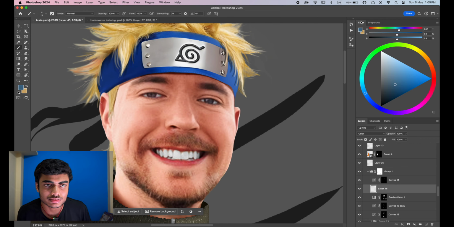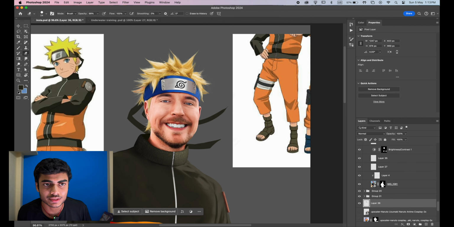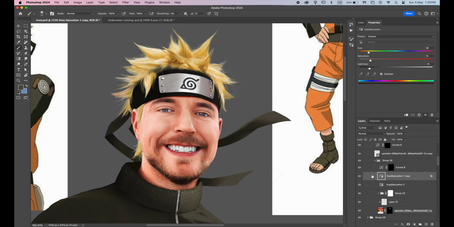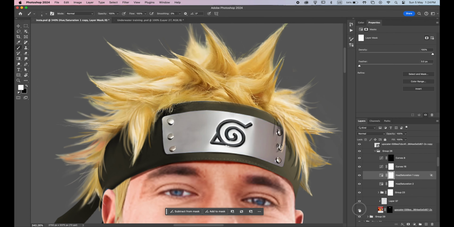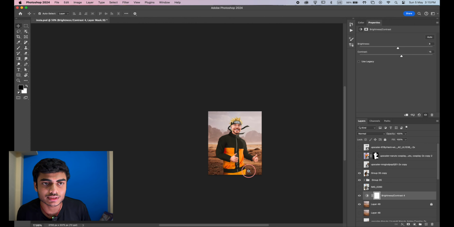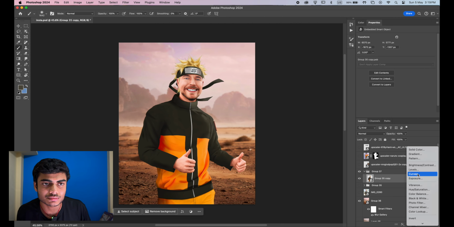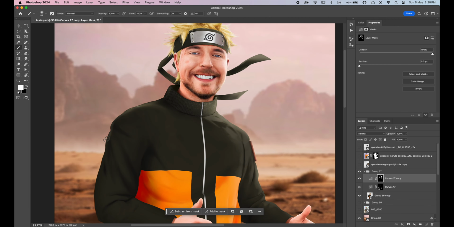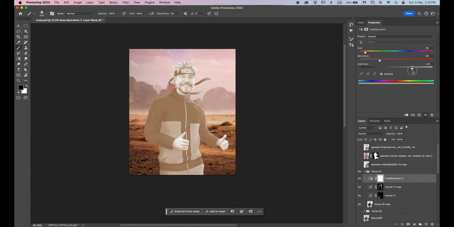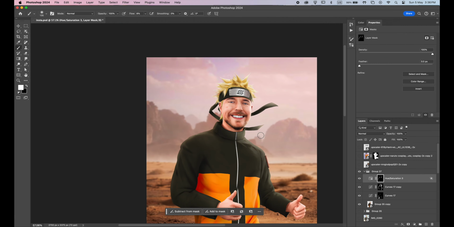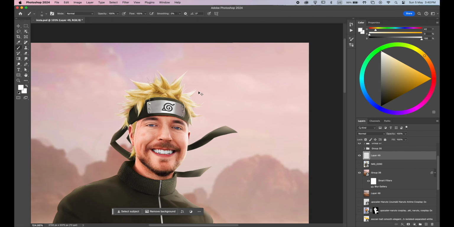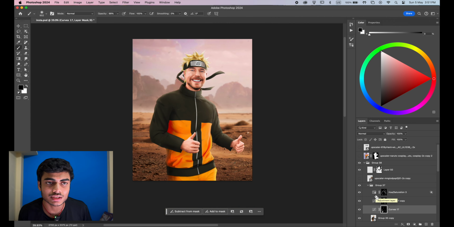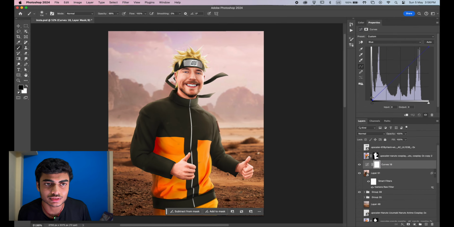And then I retouched his whole skin. And at last I painted the strings of the headband and changed the color of the headband as well. After that I added a background, did some adjustments and painted some highlights on the character coming from the background. Once the highlights were done, I did a final camera raw filter and here's the results.